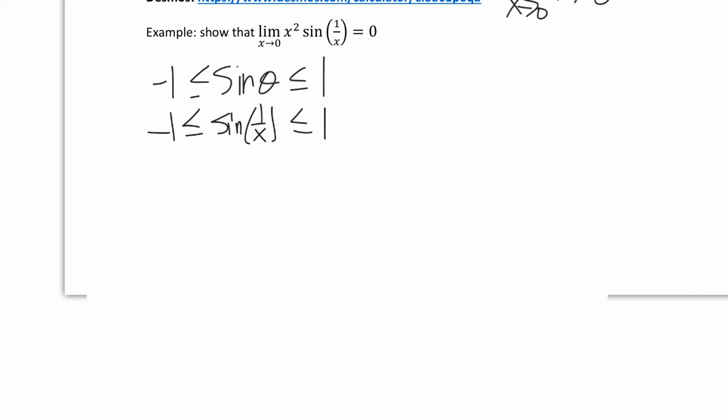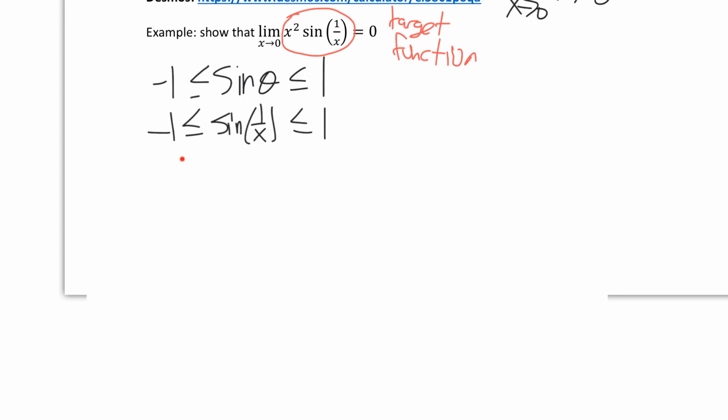Now, what I'm doing here, just so you're aware, is this right here, this is my target function. I want to somehow make this function. And to do that, I have to find some way to build it. I have to create it. I have to get that target function inside of an inequality. And the first step here was showing that sine of 1 over x is between -1 and 1. But I'm missing something. This doesn't quite look like my target function. I'm missing an x squared.